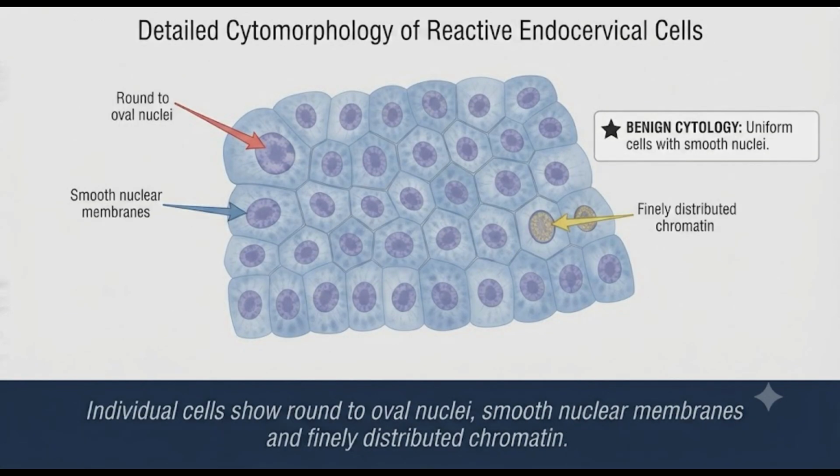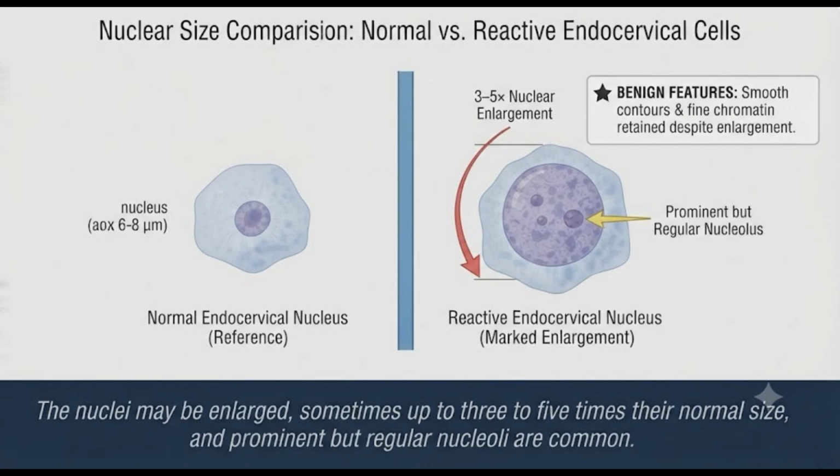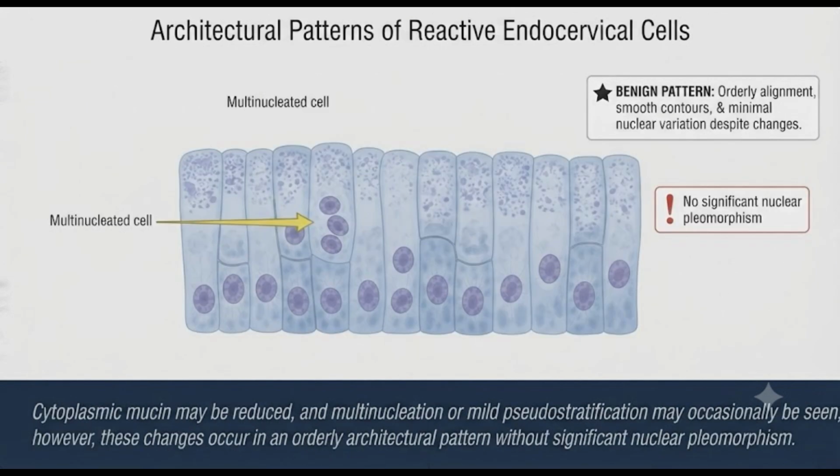Individual cells show round to oval nuclei, smooth nuclear membranes, and finely distributed chromatin. The nuclei may be enlarged, sometimes up to 3 to 5 times their normal size, and prominent but regular nucleoli are common. Cytoplasmic mucin may be reduced, and multinucleation or mild pseudostratification may occasionally be seen. However, these changes occur in an orderly architectural pattern without significant nuclear pleomorphism.